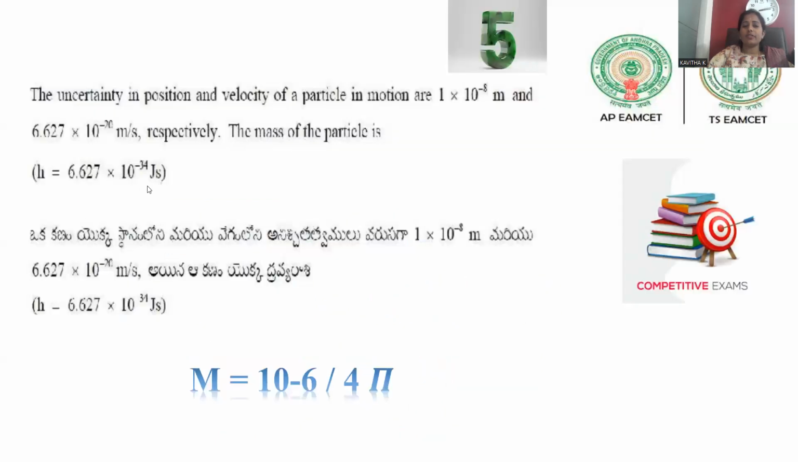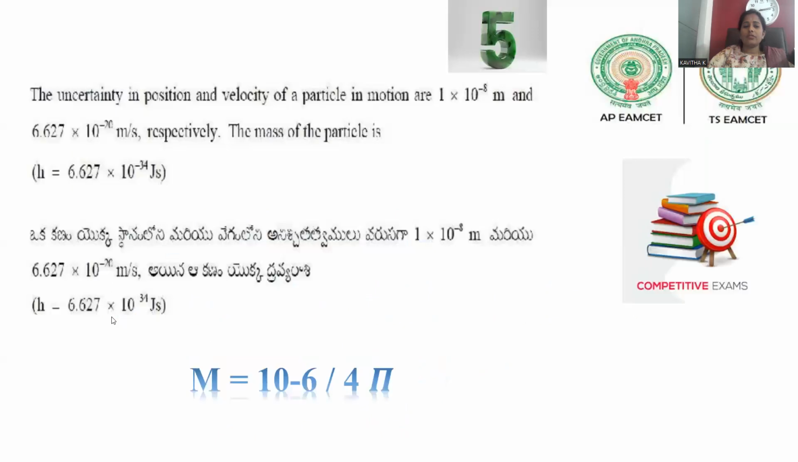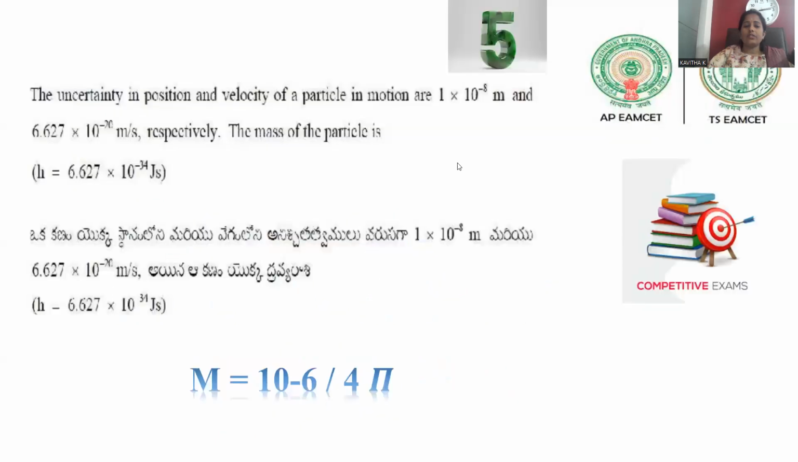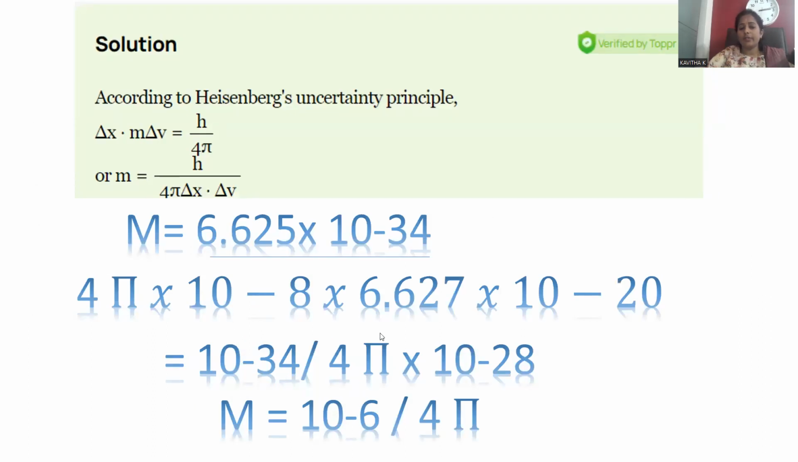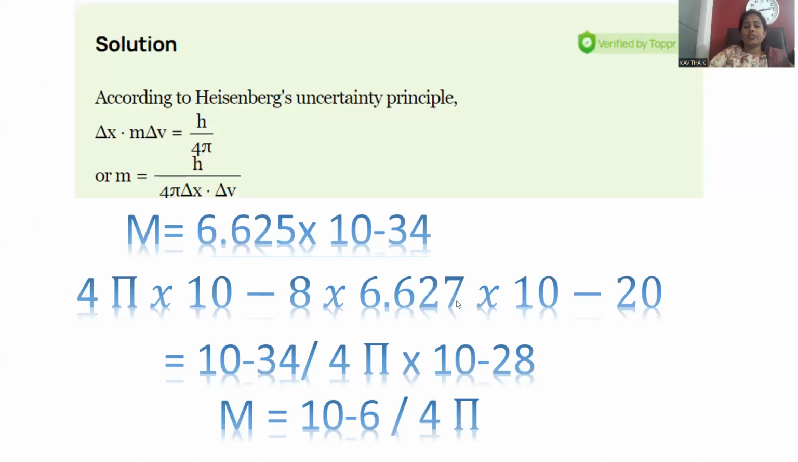So the Planck constant value is with us. That is 6.627 into 10 to the power negative 34. That we have to put over. And 4 pi, we are not supposed to change that because within the options, 4 pi will remain the same. So 4 pi remains as such. And the delta x value is 1 into 10 to the power negative 8. Delta v, the change in velocity, is also known: 6.627 into 10 to the power negative 20 meter per second.